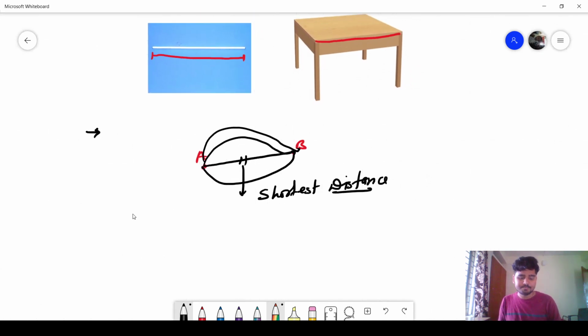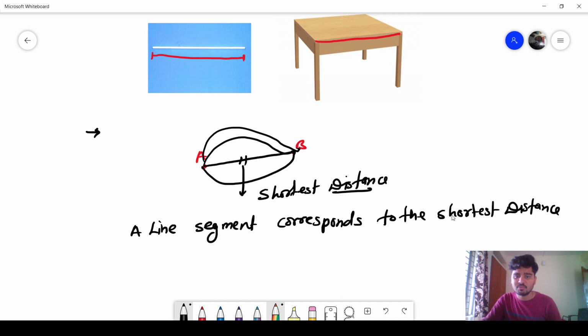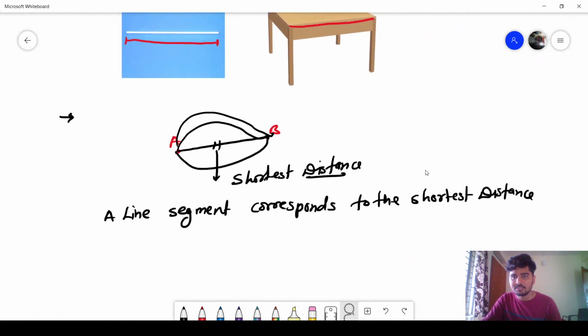So I will write here that a line segment corresponds to the shortest distance. Beta, I am talking about the shortest distance, meaning the direct shortest distance or direct distance.